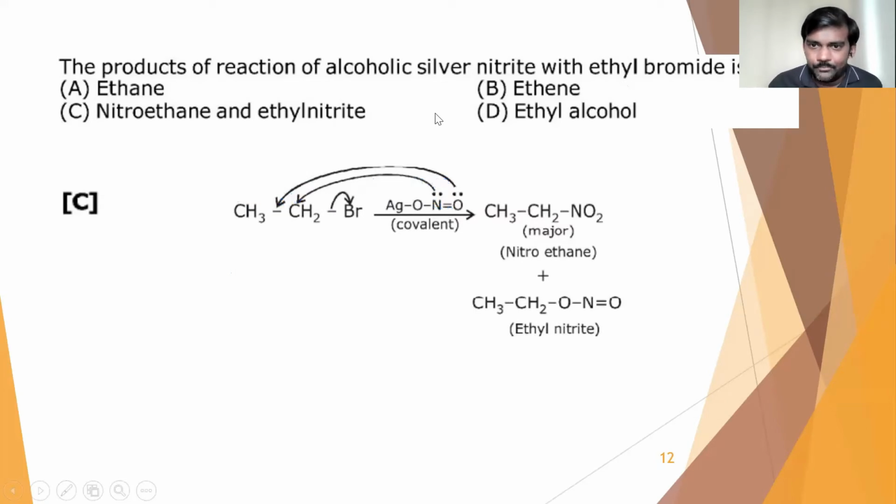You are getting two products: the major product is nitroethane and the minor product is ethyl nitrite. In the minor product you can see oxygen is the reactive center. So that is the first question for today, and now let us move on to the next one.